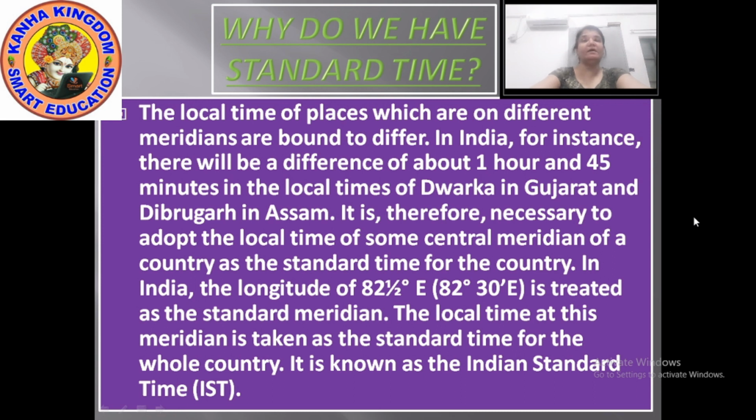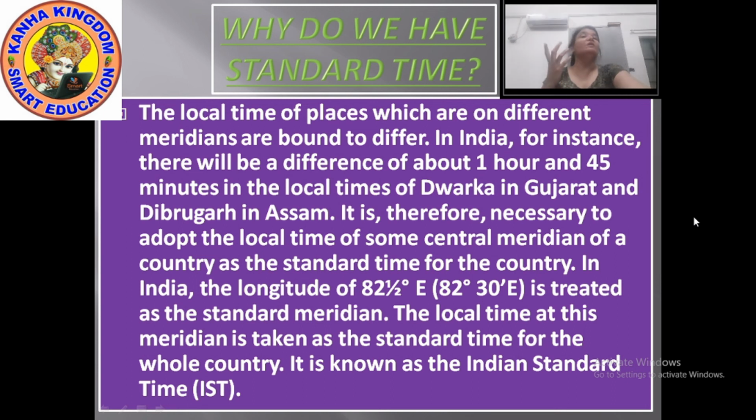In India, for instance, there is a difference of about 1 hour and 45 minutes in the local timings of Dwarka in Gujarat and Dibrugarh in Assam. A train has a timetable telling at what time it will arrive, and sometimes it is very difficult to tell the proper time.